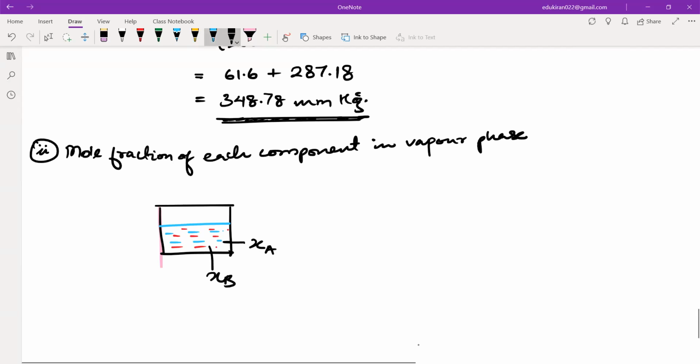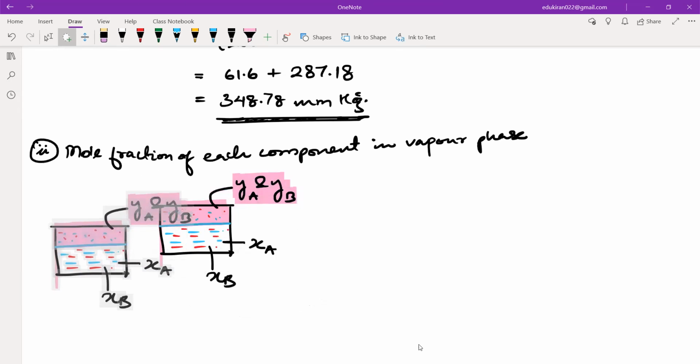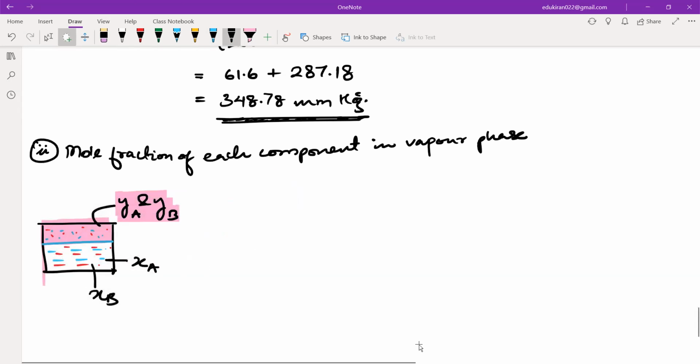Now, if I cover this, there will be some vapors here. There will be some vapors due to the other component also. You have to calculate the mole fraction of the vapor phase. That means this phase here. We're just talking about this phase. So while we have chi A and chi B here, we are going to calculate the YA and YB. So the mole fraction of the vapor phase we denote by YA and YB. Is that clear? Yes or no? Please tell me. Yes. Okay, so we are just denoting the mole fraction, YA and YB.